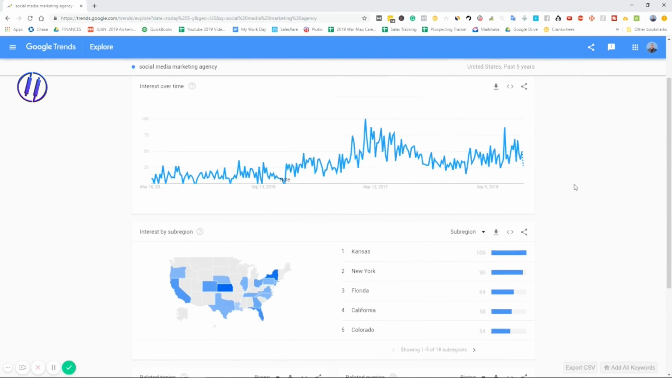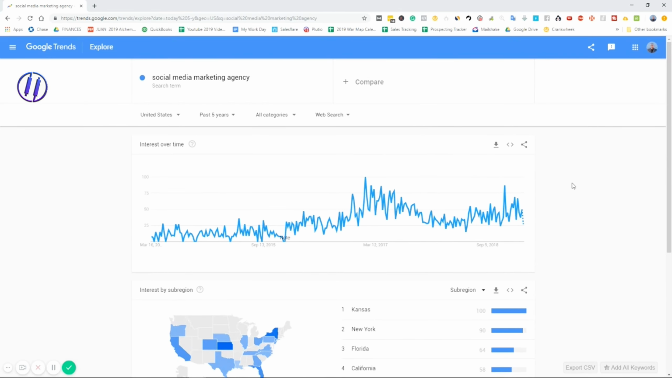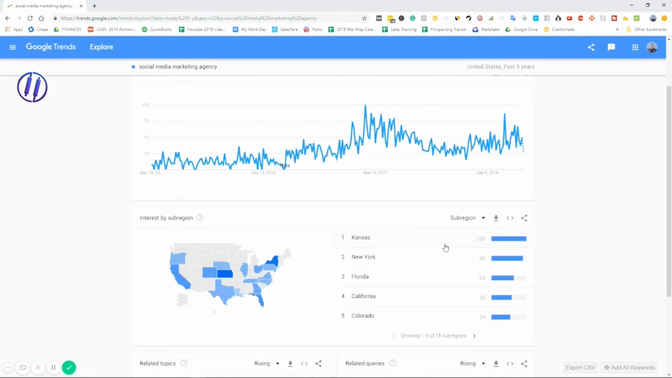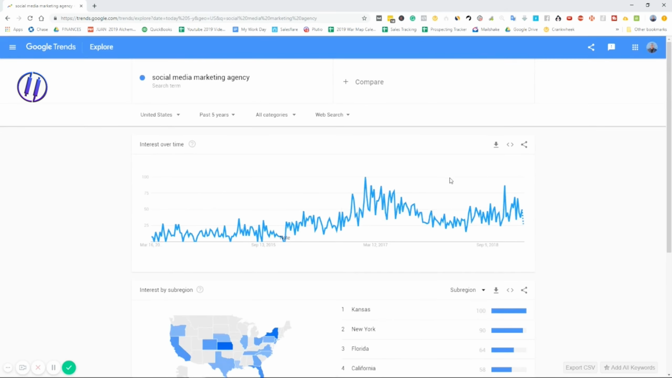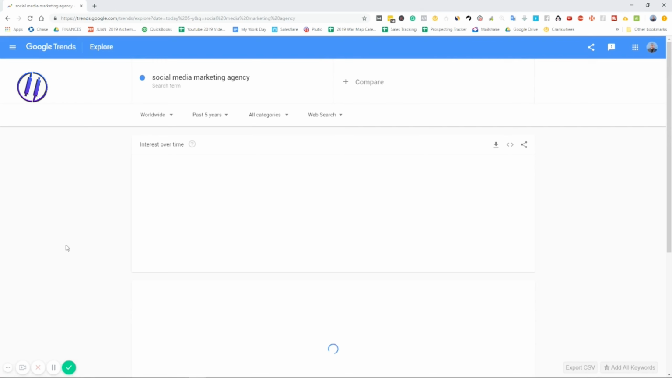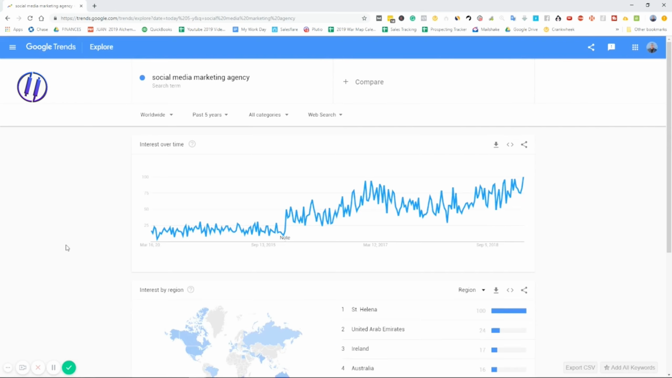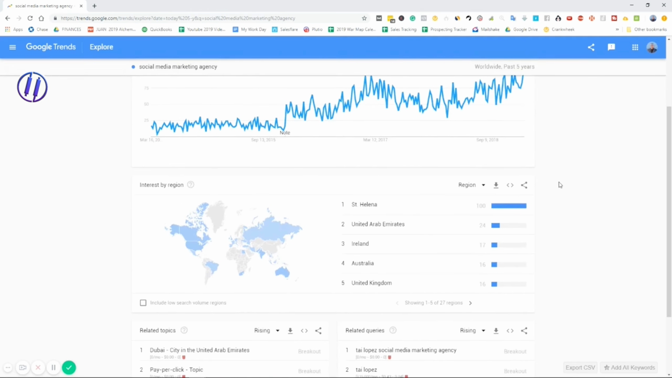The great thing about this one is that we can use this tool to really dig deep into what states are actually searching the most. This can be broken down by country. We're going to look at the United States first, but we can actually even look at this worldwide. Let's look at this worldwide now. And this should, yep, okay. So this is a significant growth here because you can start a social media marketing agency anywhere in the world. The significant jump here is just insane, right? It's a huge, huge growth there.